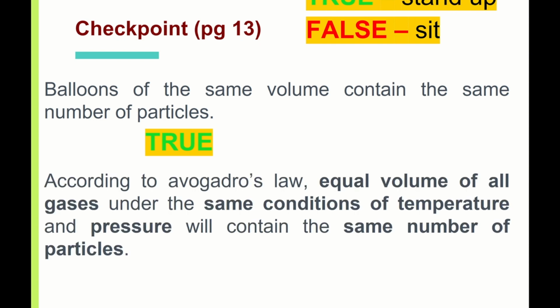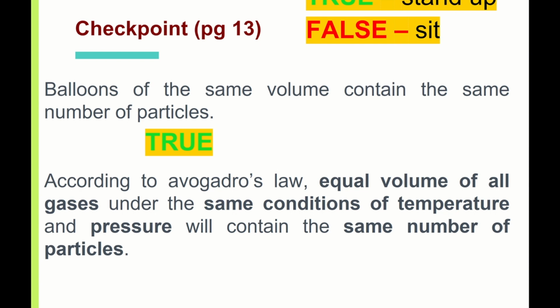According to Mr. Avogadro, equal volume means same number of moles. Same number of moles means same number of particles. Because if you recall, mole is a quantity. It's like a pair, like a dozen. A dozen of eggs and a dozen of apples, they all mean 12. The unit 12, so it's the same thing.